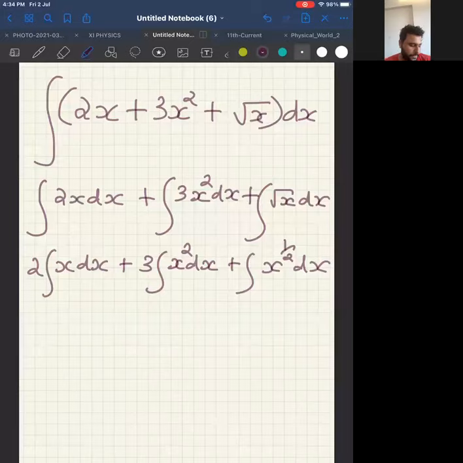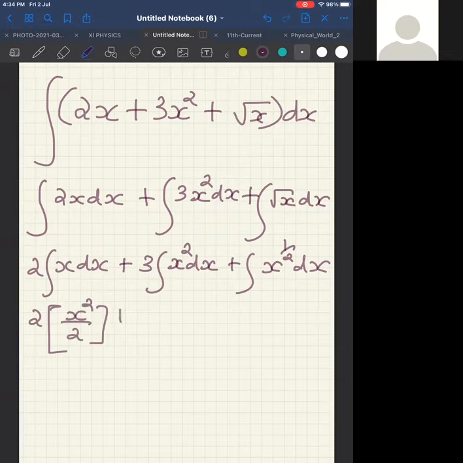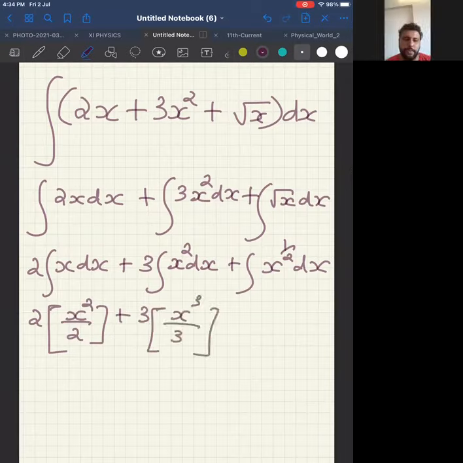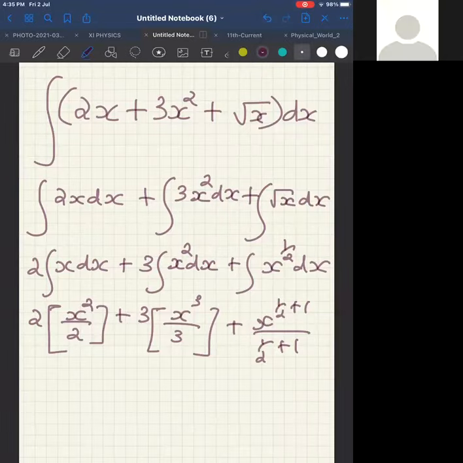Now 2 outside, integration of x is nothing but x power 1. What is integration of x? Can I say x squared by 2? Yes. Plus three into x cubed by 3, correct? Plus x power half plus 1 divided by half plus 1, correct? Because I'm using the formula x power n plus 1 divided by n plus 1. Therefore, look at my final answer. 2 and 2 will cancel.